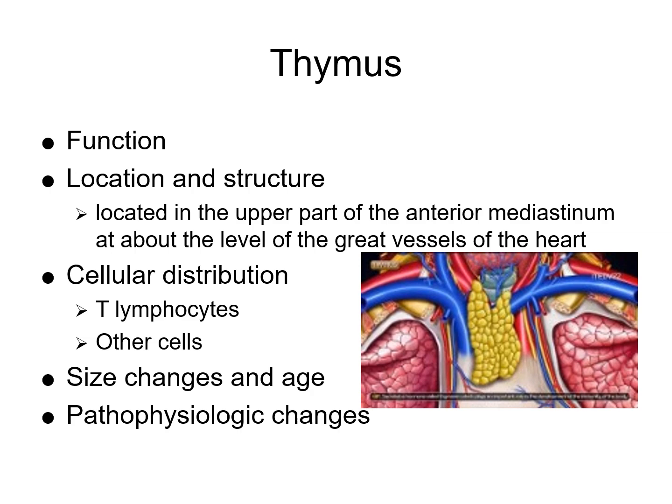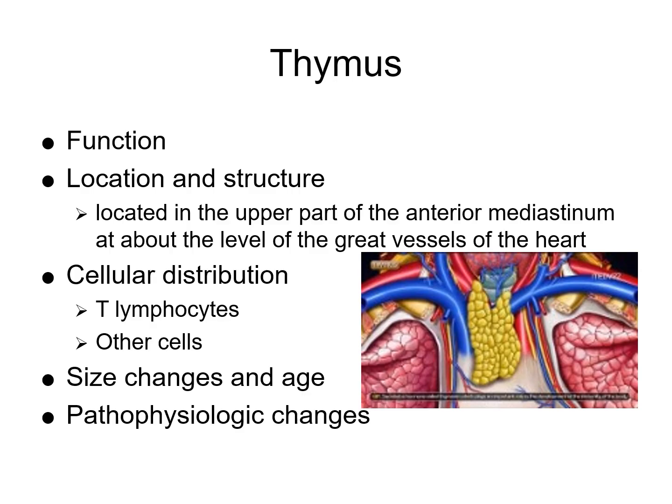The thymus. Its function is a primary site for T lymphocyte maturation and differentiation. It is critical for the development of cell-mediated immunity. The thymus is located in the upper part of the anterior mediastinum, and that's roughly at the level of the great vessels of the heart.